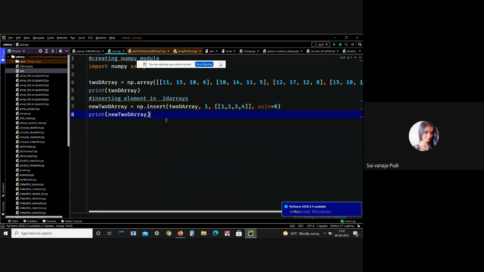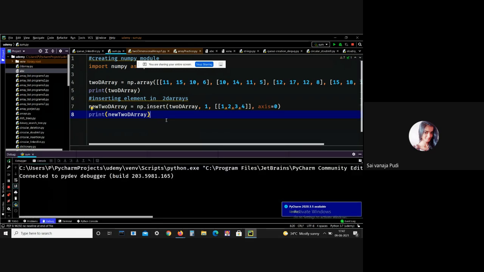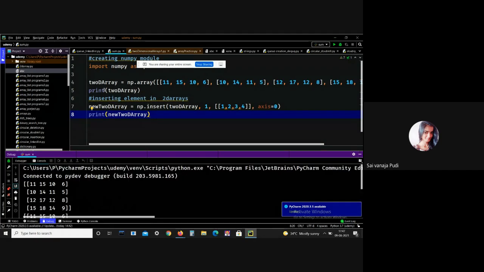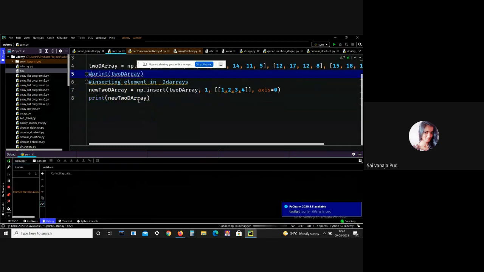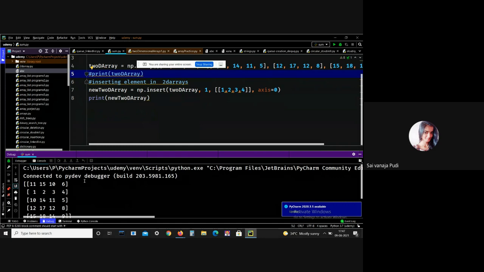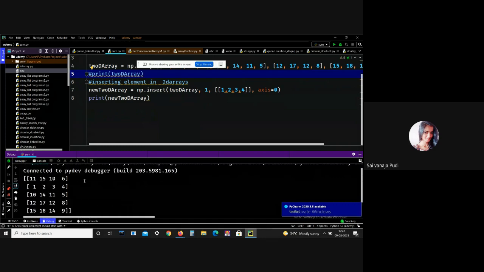Here just print the 2D array. Let me comment this so that you can understand better. See, this new list, that is 1 2 3 4, is added at the index 1.